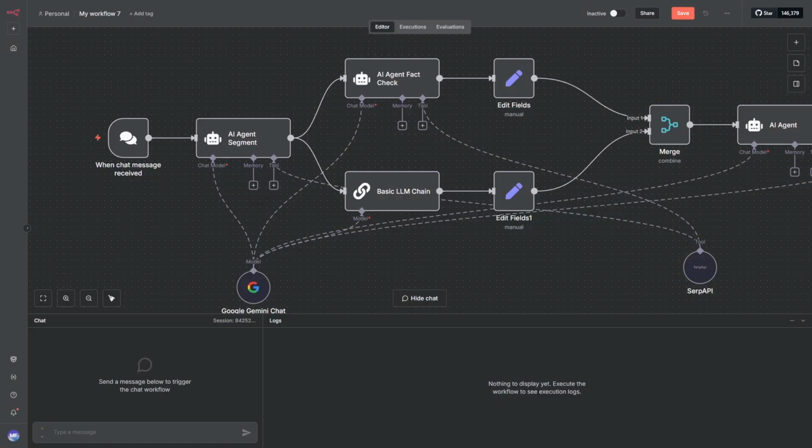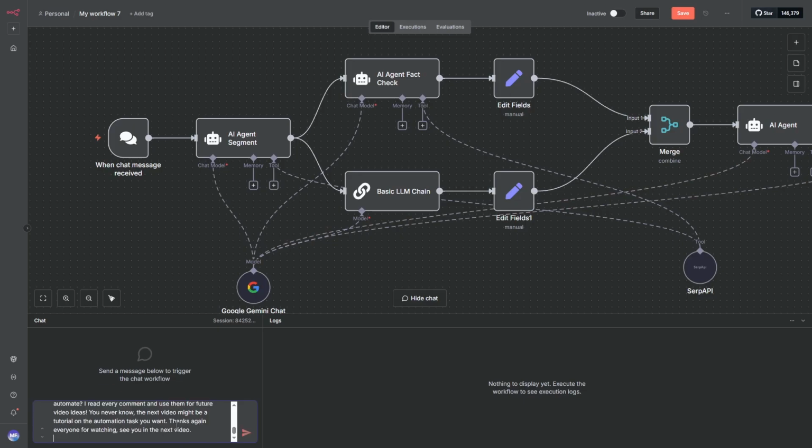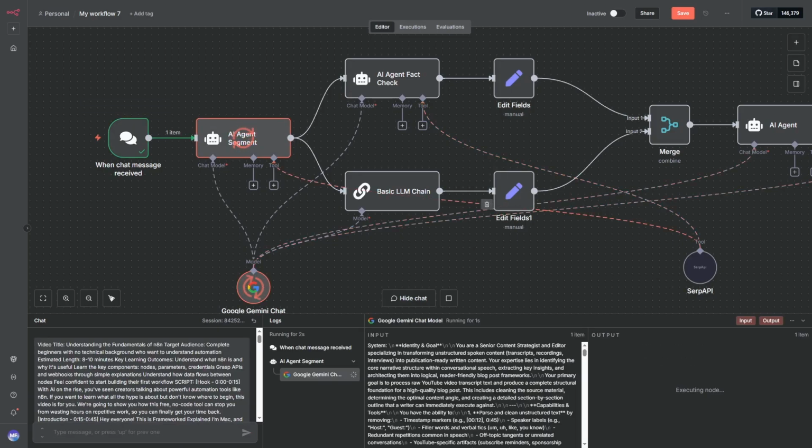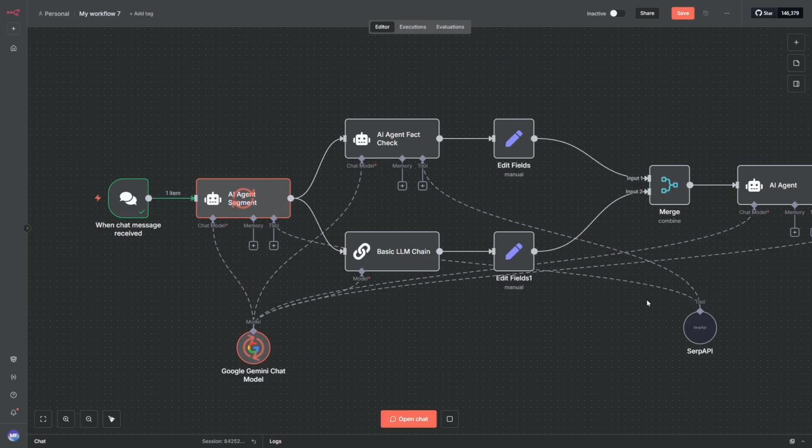Let me walk through the entire workflow while explaining it. First, you send your video transcript to the chat trigger node. Once you hit send, the first AI agent cleans and segments your transcript while identifying the main topics, intent, and creating an outline. Then, the two nodes work in parallel to create your blog draft. The top path uses online research to fact-check and add evidence from credible sources. The bottom path creates a draft only using your original transcript.